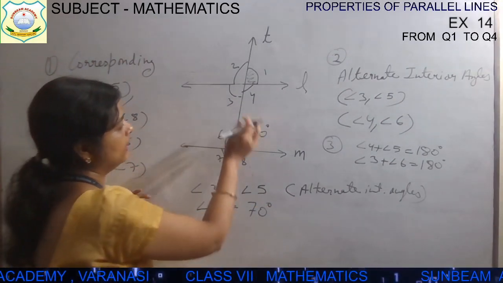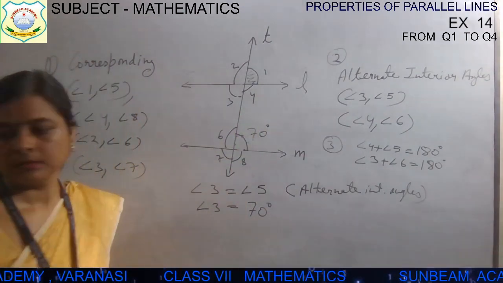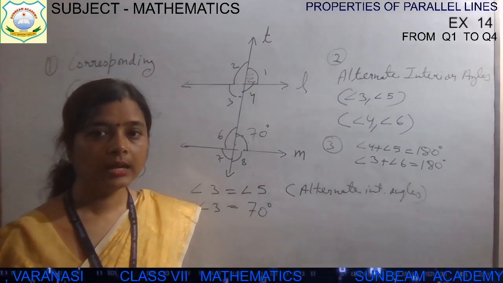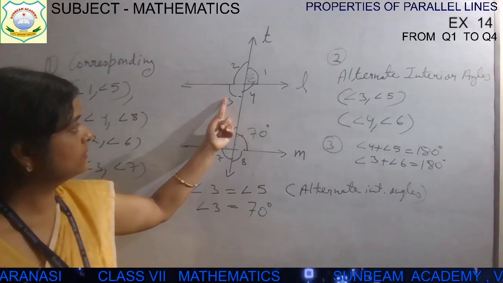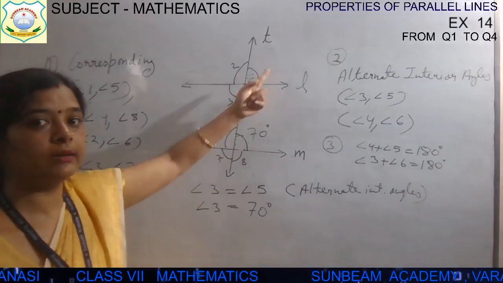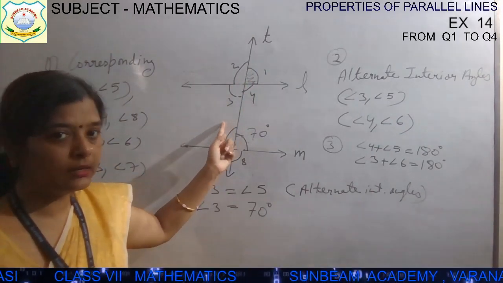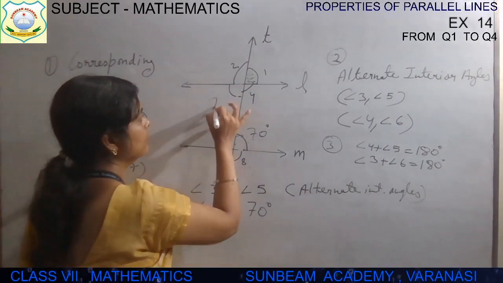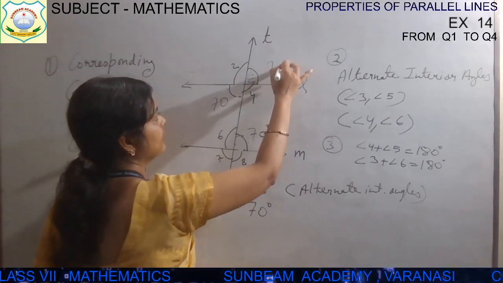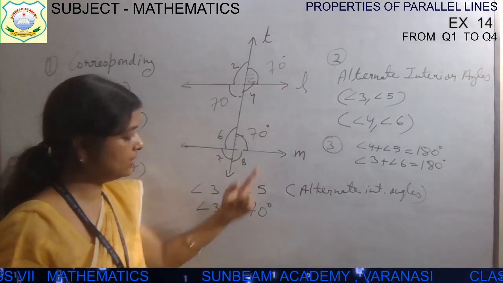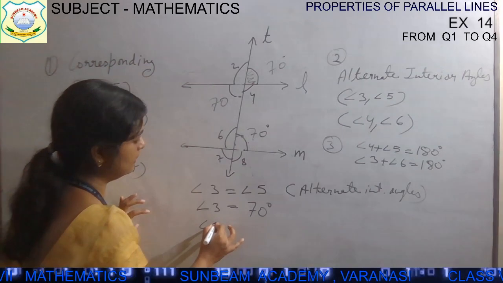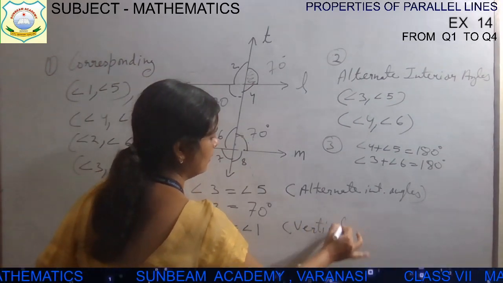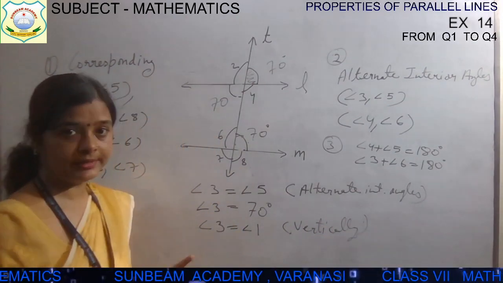Next one, angle 3 and angle 1. Children, they are vertically opposite angles, and you know vertically opposite angles are equal. So if angle 3 is 70, angle 1 will be 70 degree. But no need to write in this way. Write down here that angle 3 is equal to angle 1, write the reason vertically opposite angles, and then angle 1 will be equal to 70 degree.